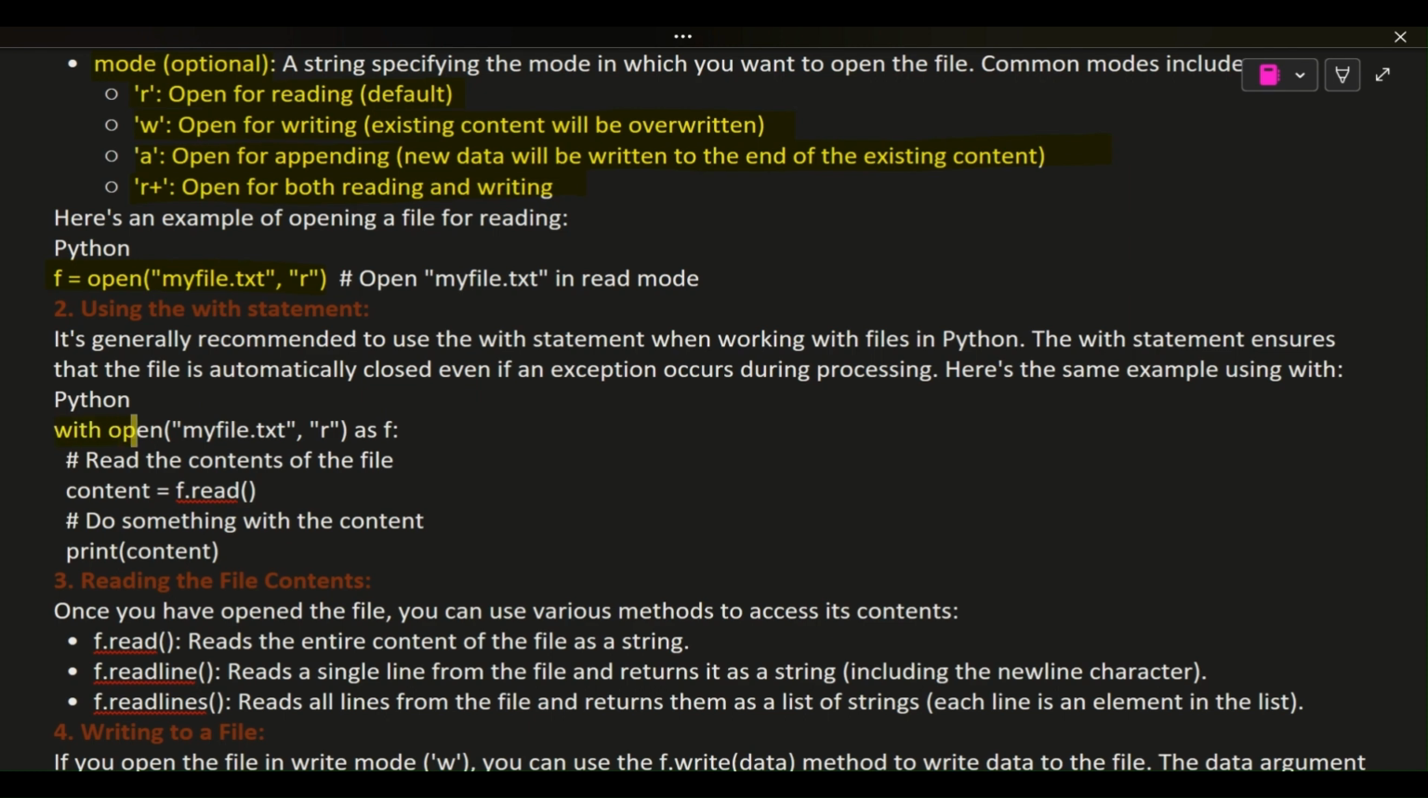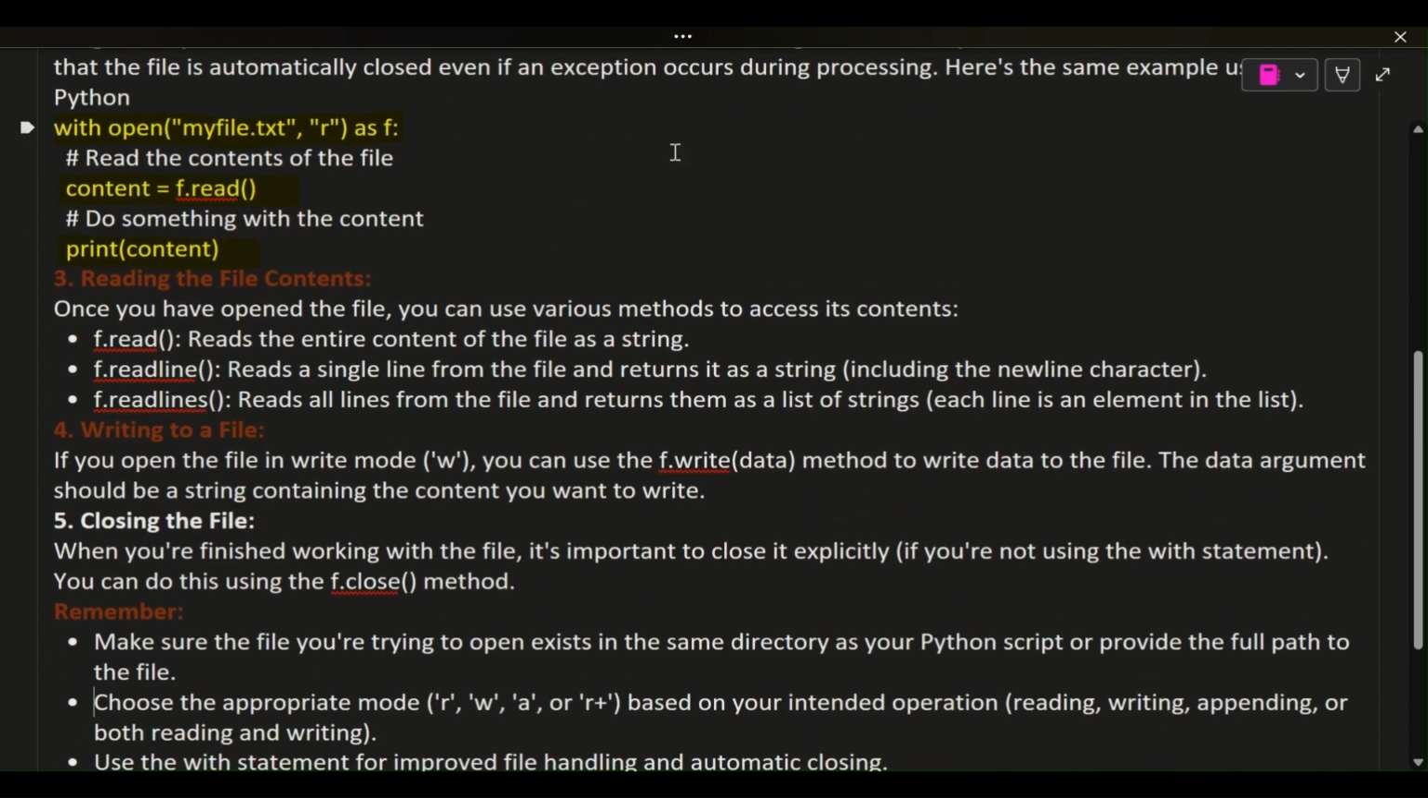Python. With open myfile.txt r as f: # read the contents of the file. content = f.read() # do something with the content. print(content).